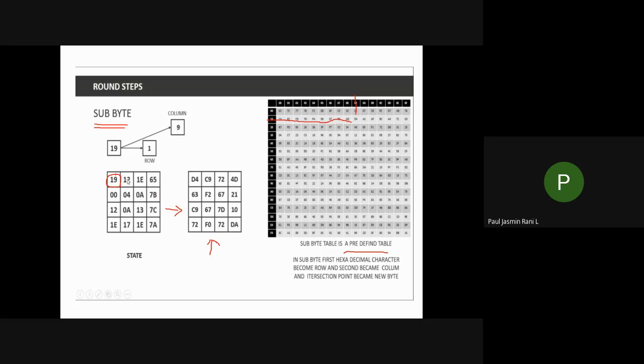So what is the first step in your main round? That is substitution byte. So that one is completed. In this way, you have to complete all the cells. Let us assume that we completed this one.